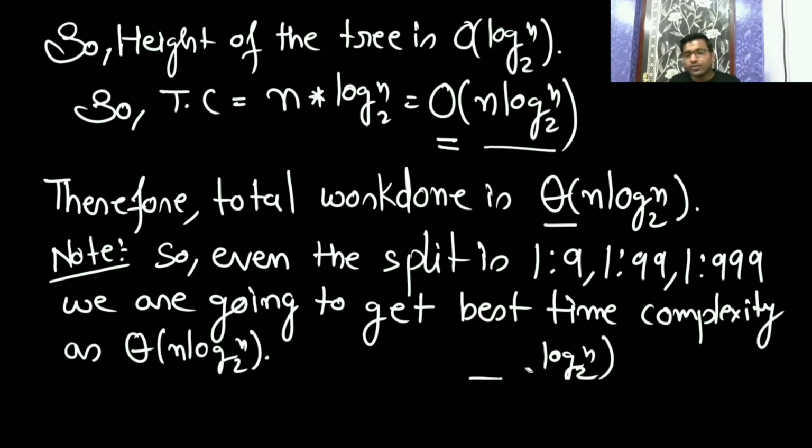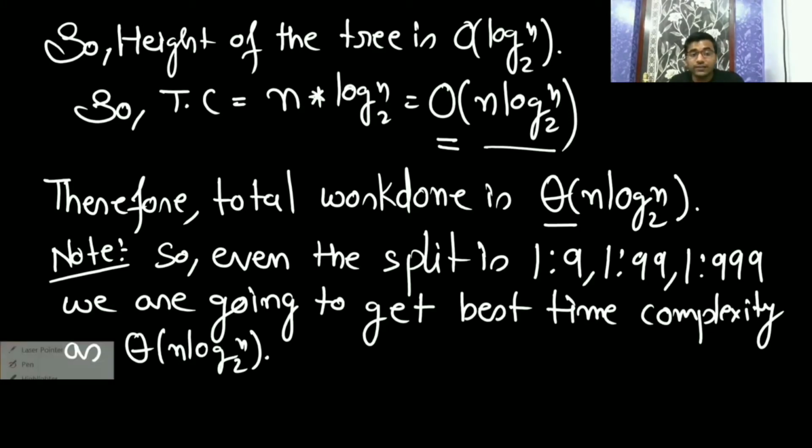But generally we are more focused on the worst case. Why? Because if your worst case is good, then your program or sorting or any code is good, because we always think about the worst scenario.